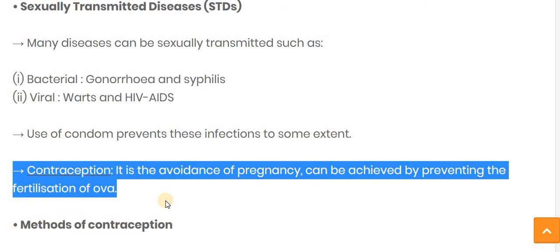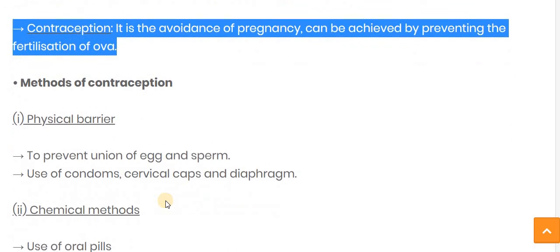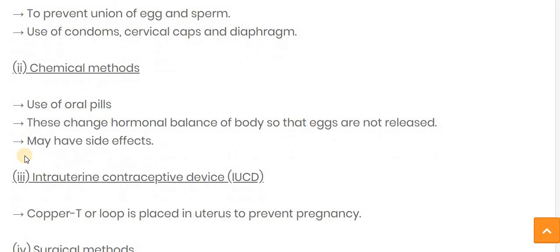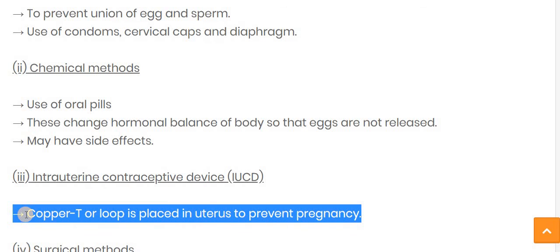Contraception is the method by which we can avoid pregnancy. The methods of contraception are physical, chemical, intrauterine contraceptive device, and surgical methods. Physical methods prevent the union of egg and sperm: use of a condom, cervical caps, and diaphragm. In the chemical method, oral pills are used, and the disadvantage is that they cause side effects.